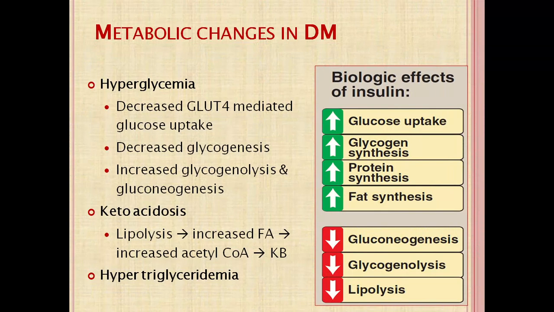Metabolic changes in diabetes mellitus. There are mainly three metabolic changes: increased blood glucose level, hyperglycemia, ketoacidosis, and increased triglyceride.